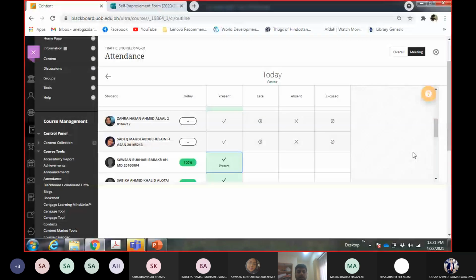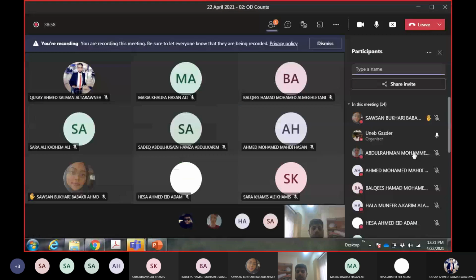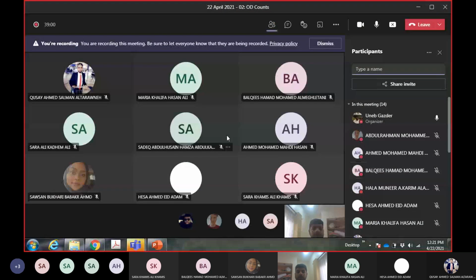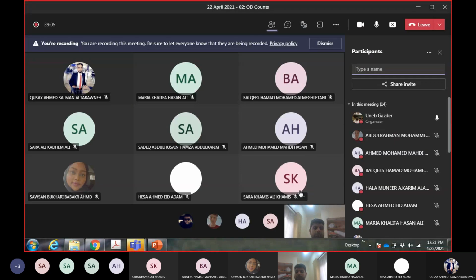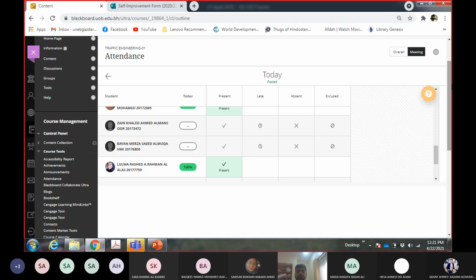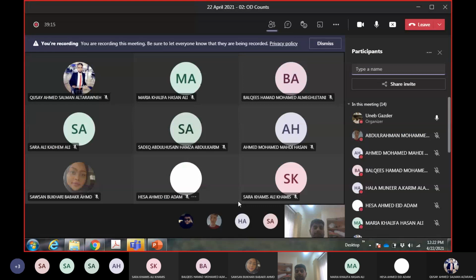Zahra Hussain, Sadiq Mahdi, Zahra Hassan and Sadiq Mahdi, not here. Zain Khalid and Bayan Mirza. Rida Abdul Aziz and Ahmad Qasim.